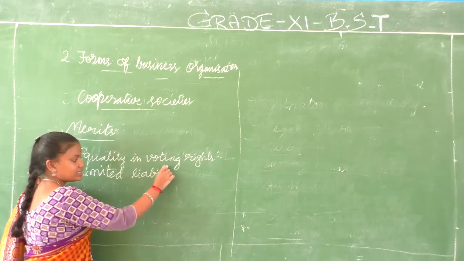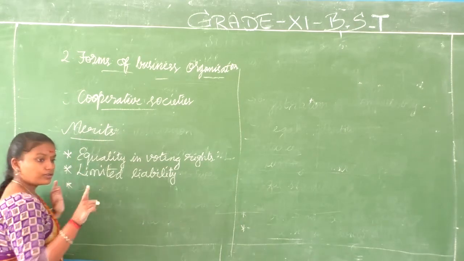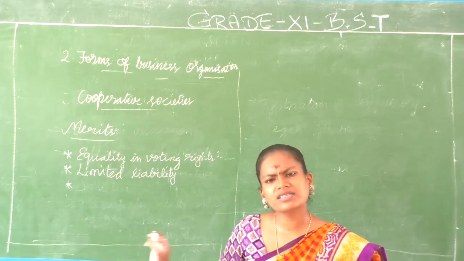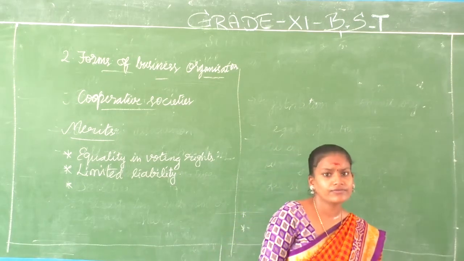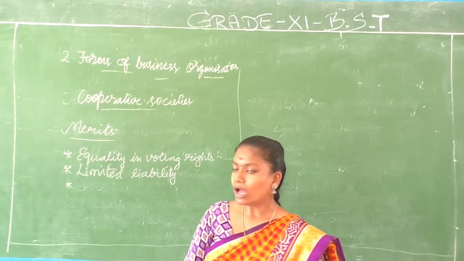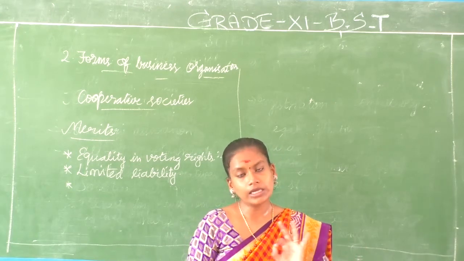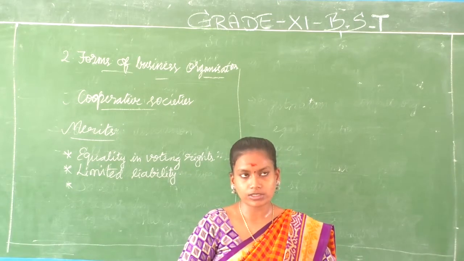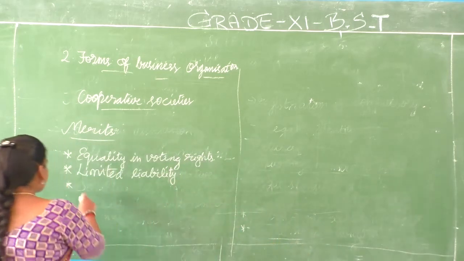Next, we have seen this in features and of course it is a merit: limited liability. We have not seen this as a merit anywhere, right? We have seen in joint family limited liability of 4 persons, but here every member has a limited liability. We have discussed this already, that whatever capital is invested, to that extent only they are going to face the risk and they are going to have the liability. So they all are going to enjoy only limited liability. So many people will be interested to come forward and deposit or invest more money in this. Okay.